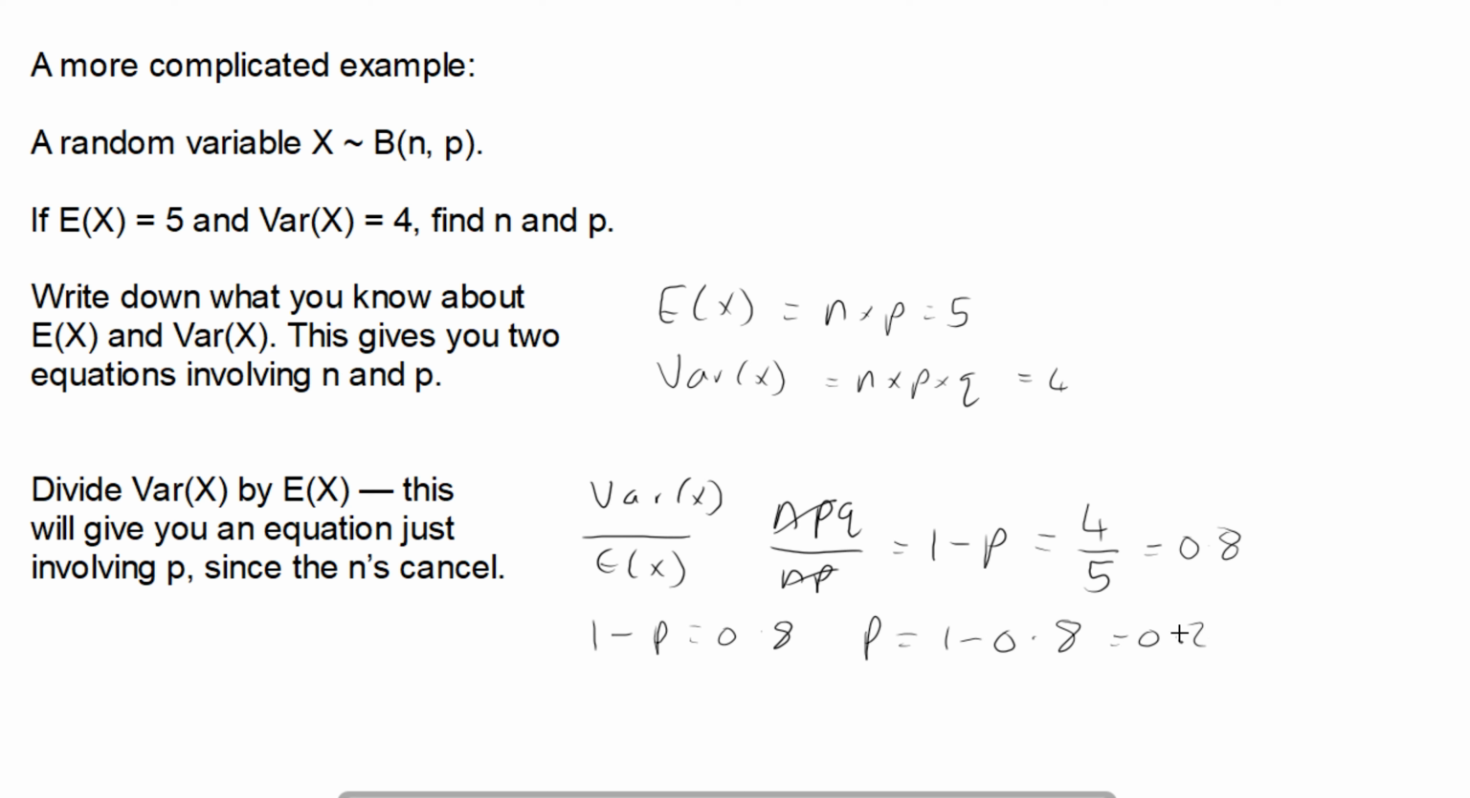So we've now found our probability. And the key to this then is, as I know that n times p equals 5, I know that n times 0.2 equals 5. So all I now need to do is divide 5 by 0.2 to get my value of n. And we now know that n equals 25. So we've found our n and we've found our probability. That was a more complicated example involving expected value, or the mean, and variance, or standard deviation, because both can be found from each of those.